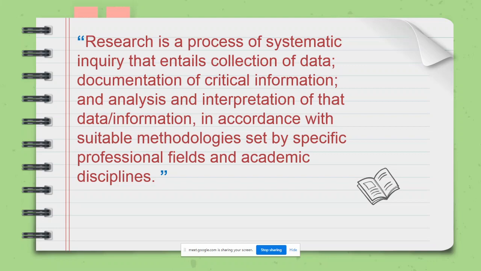There is pharmaceutical research, medical research, educational research, social studies, and environmental research. Everywhere, research is an important part of our life and business. So that is how we define research.